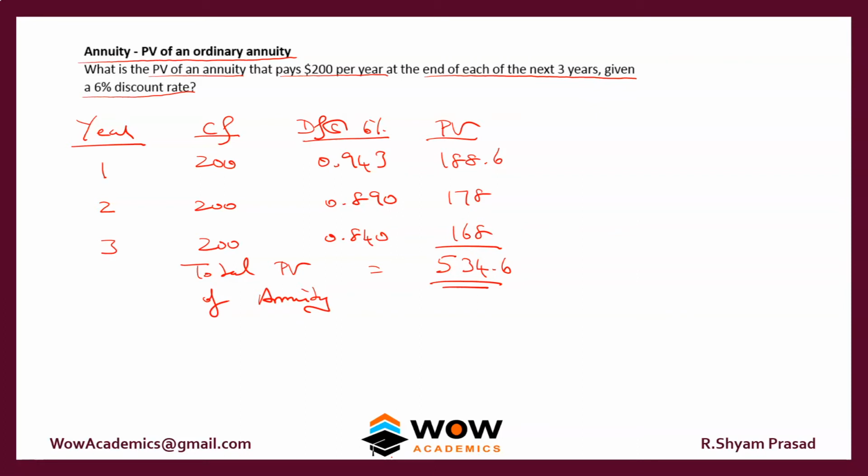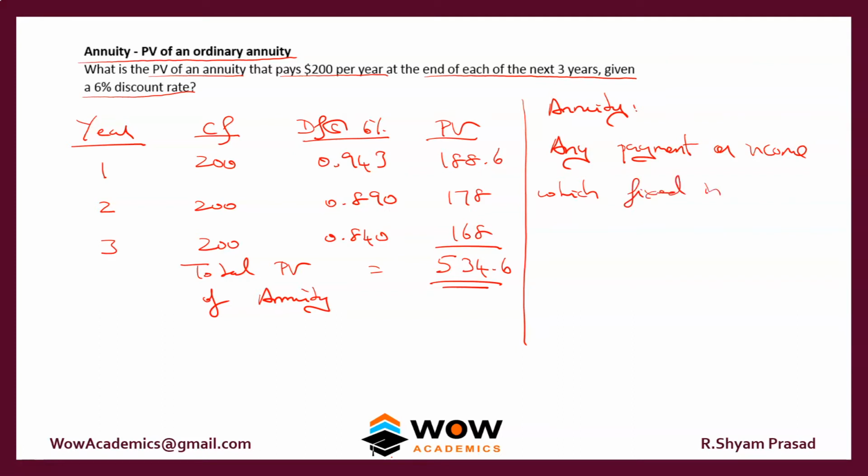So now the question arises, what is an annuity? Okay, see, annuity is any payment or income which is fixed in amount and received or paid over a number of years.